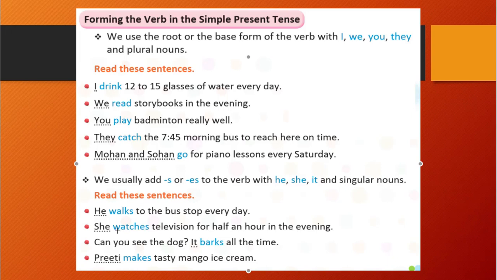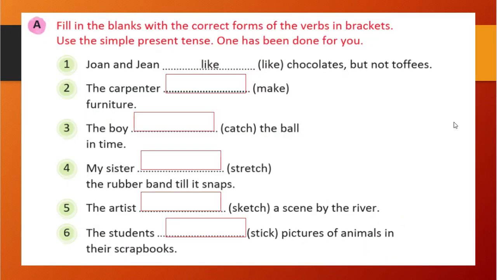You can observe this here. It is not at all difficult to understand. I don't think it is difficult. Okay, students? If I, we, you, they and plural nouns are there, then we will use the basic verb, that is, the root verb. Or if he, she, it or singular nouns are there, then we will use it with s or es. Okay, let's see further. We will see a few exercises and then we will see further parts of the theory.